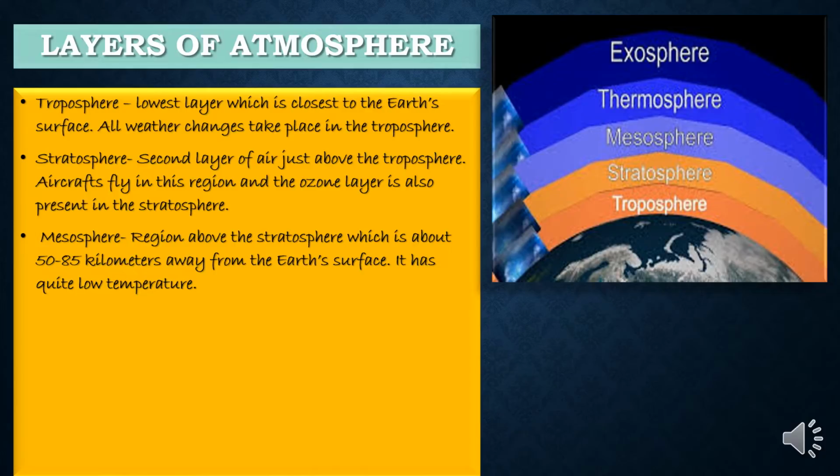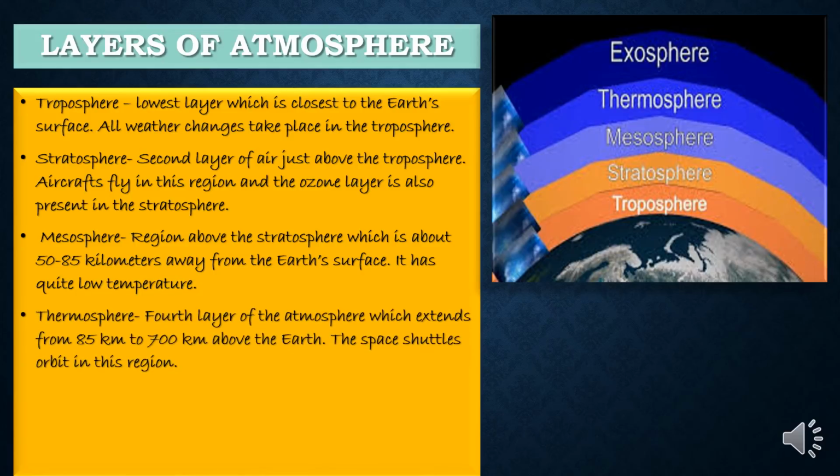The third layer is the mesosphere. It is the region above the stratosphere and is about 50 to 85 kilometers away from the earth's surface. It has very low temperature as compared to the other two layers which are quite close to the earth. As we move up, next layer is thermosphere, which is from 85 to 700 kilometers from the earth and is the fourth layer of the atmosphere.